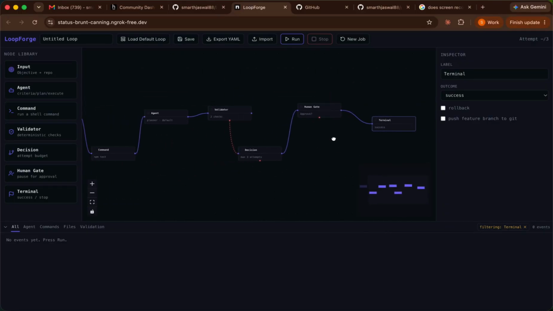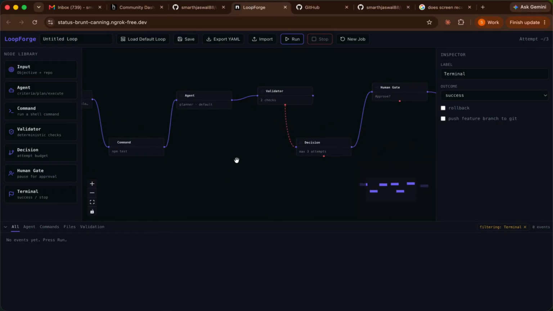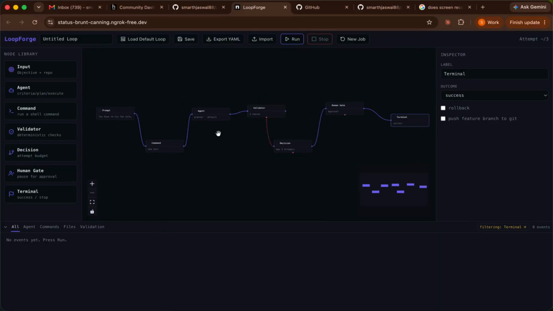So with this, you are very much independent to create your own flow, your own journey, and you're not bound like a coding agent. Let's suppose you have given a prompt to a coding agent and there is a bug. Now on my platform, you can simply reach the agent's step and immediately stop your process. Or if you want to validate something, you can simply pick the validator node, create your loop, and do the action, right?